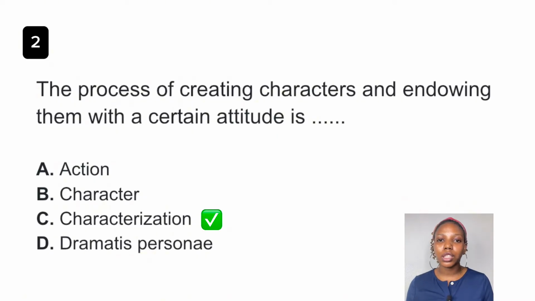When we think of dramatis personnel, it's a list of characters that includes a brief introduction of them and their relationship within the story. For example, have you picked up any text and you see, oh, Shalewa, and you see a small dash, and you see, oh, the princess of so-and-so kingdom, the first daughter of that, a brief introduction of what she does within that story, a relationship within that story. That is dramatis personnel. The answer to this question is option C, characterization.